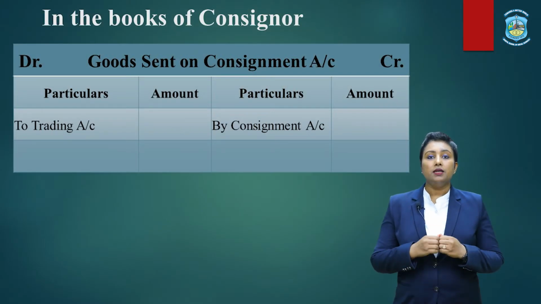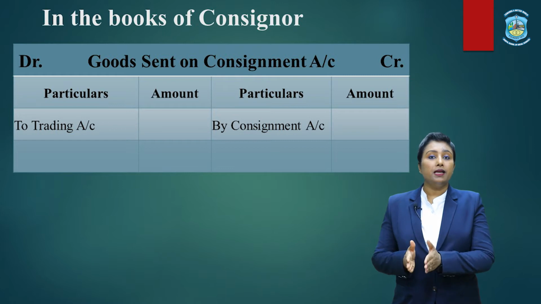Well, the next account is the goods sent on consignment account. This account is very simple in nature, just to allocate the amount of goods which the consignor must have purchased and must have recorded in his trading account. He takes out some of the goods and sends on consignment to the consignee. So he has to allocate this particular cost from his original cost to the consignment stock. Therefore, he will pass the entry as consignment stock to be credited with this particular amount.